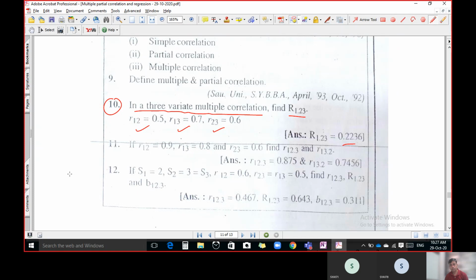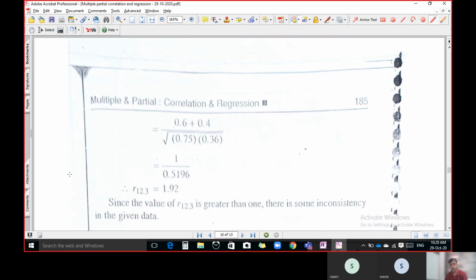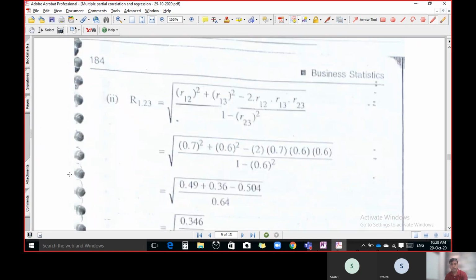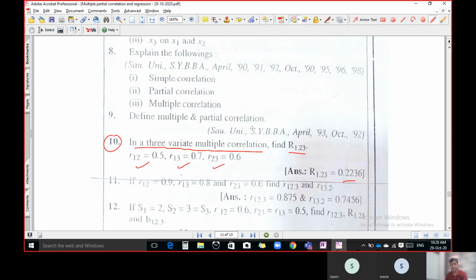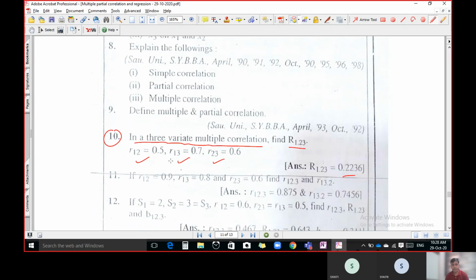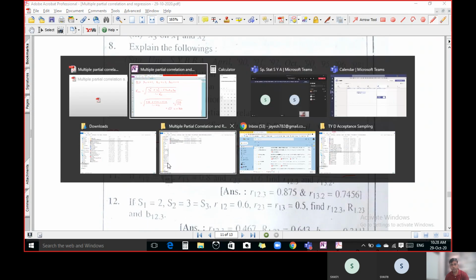There is some mistake in the formula. See, the formula is the same: R12 square plus R13 square minus 2 times R12 R13 R23 upon 1 minus R23 square. There is no correction in the formula. Let us calculate once again.